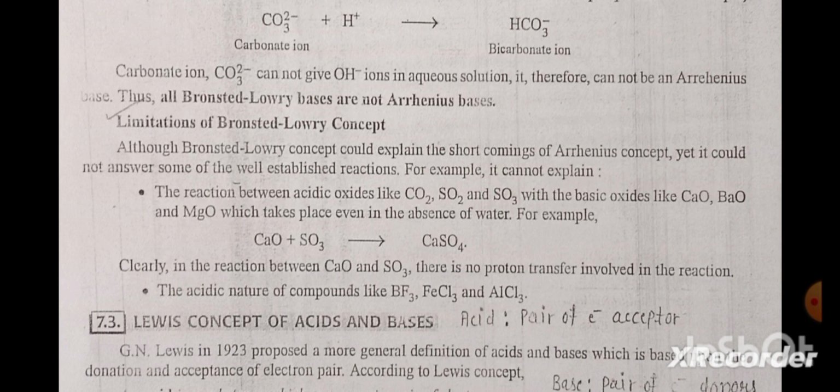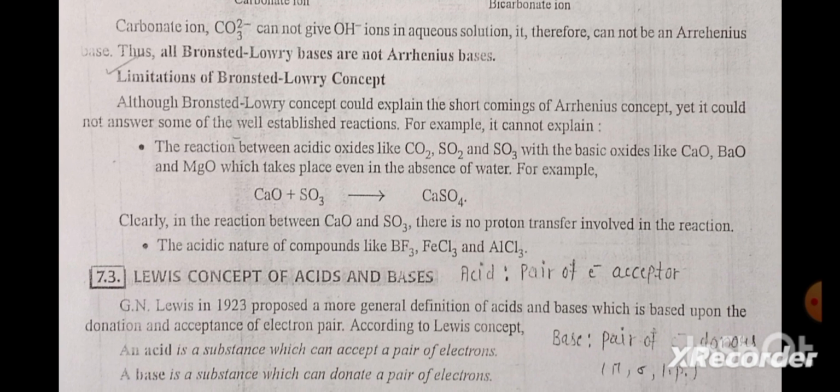For example, CaO plus SO3 gives CaSO4. Clearly, in the reaction between CaO and SO3, there is no proton transfer involved. Second, the acidic nature of compounds like BF3, FeCl3, and AlCl3.